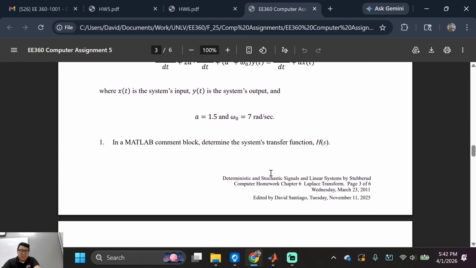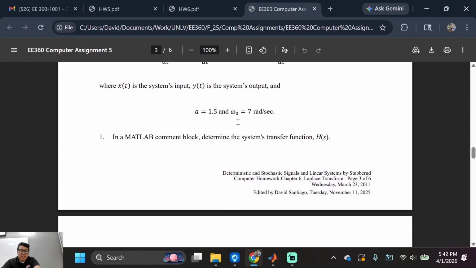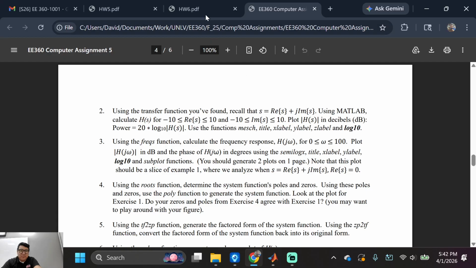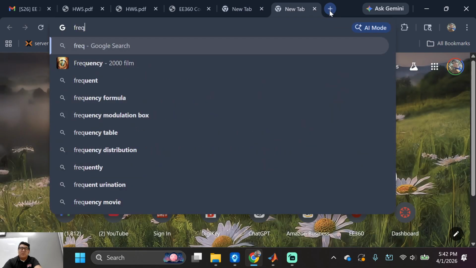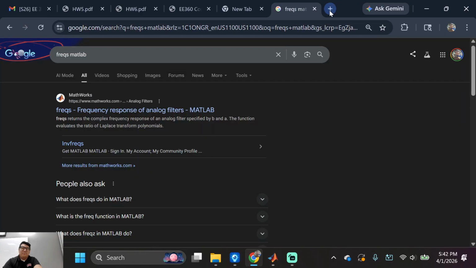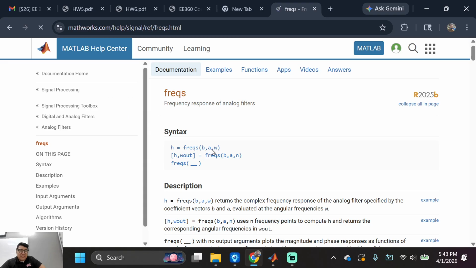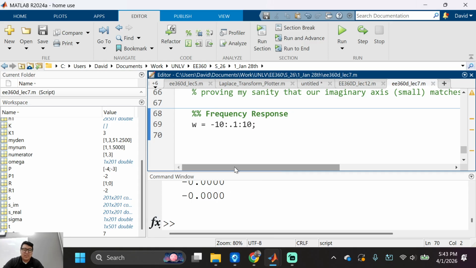And all I'm going to do is just sweep it. Sometimes if you blank out, you can do the following: freqs MATLAB. There you go. Because I think there's an easier way to do it. Let me show you. See? I'm blanking out.